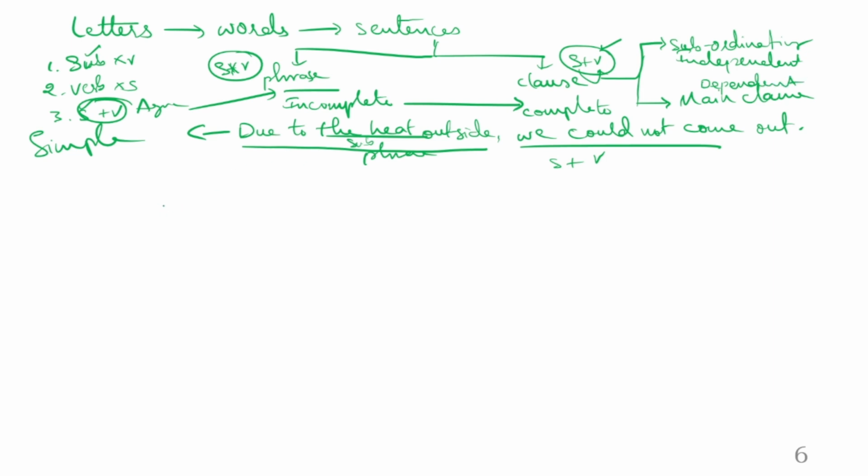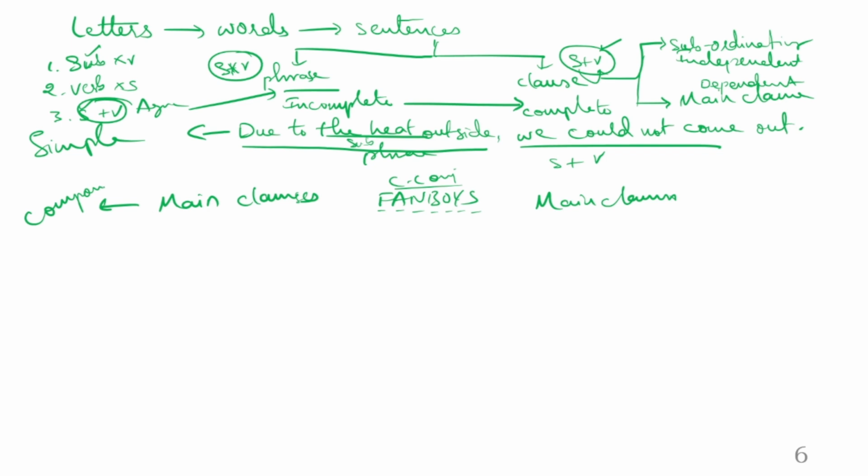Now when you combine two main clauses with fanboys. What is fanboys? Fanboys full form: for, and, nor, but, or, yet, so. Now this is a combination of coordinating conjunctions. When there is a coordinating conjunction, you are speaking about which sentence there? You are speaking about a compound sentence.